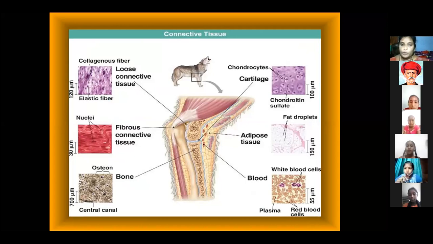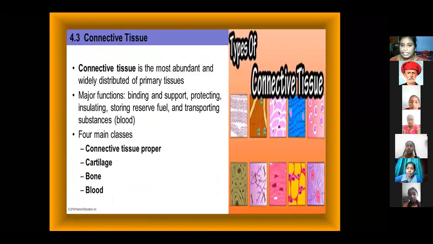Next, I am going to give the explanation of the connective tissue. What is the main concept of the connective tissue? The connective tissue is the most abundant and widely distributed of the primary tissues. We know that many cells make up tissue. You already learned this in this class also.